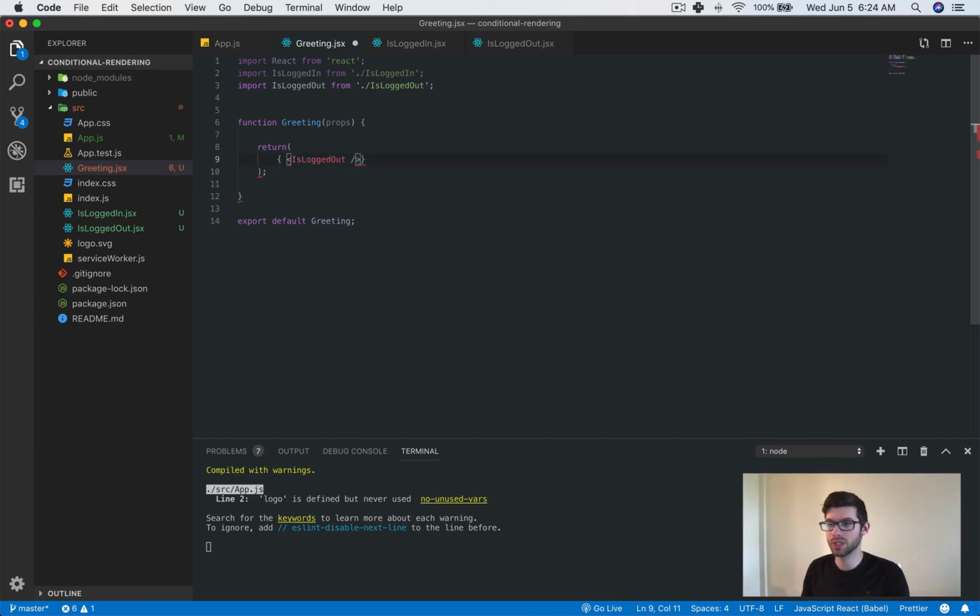This is basically using a logical AND operator to basically conditionally render an element. So let's take a look at this, and we'll say props.something, I again forget what it was.